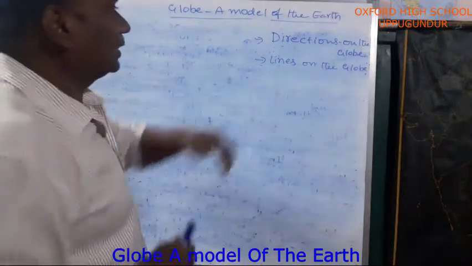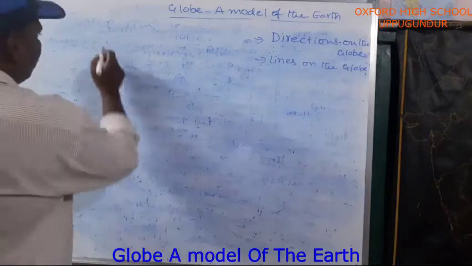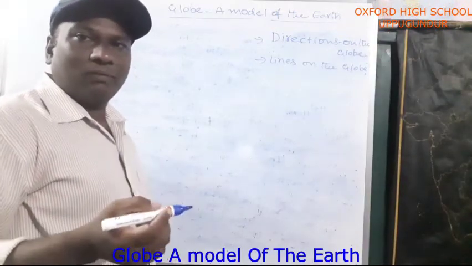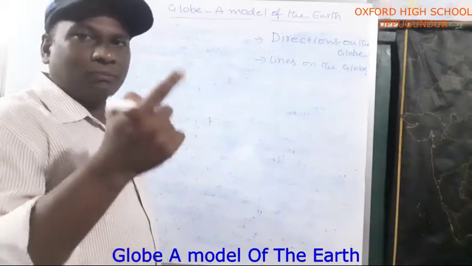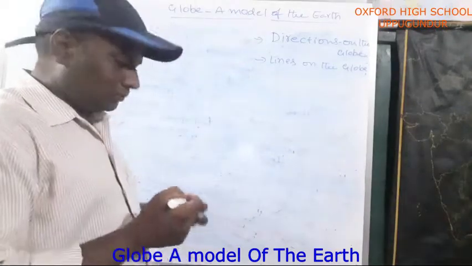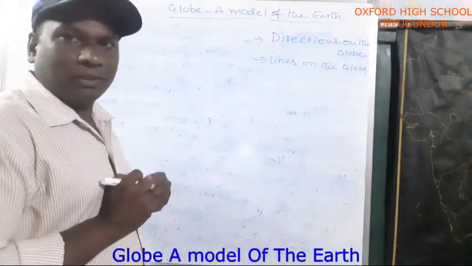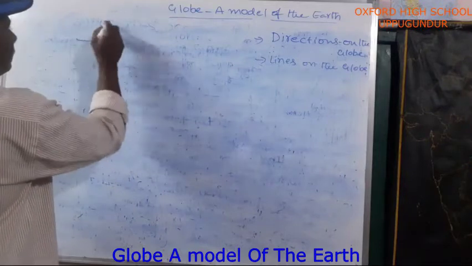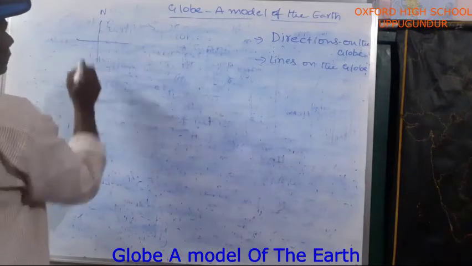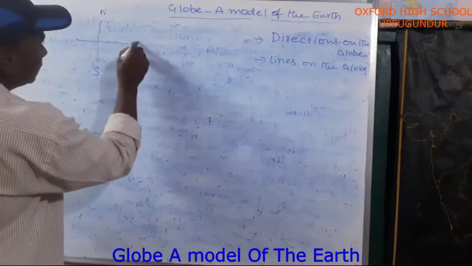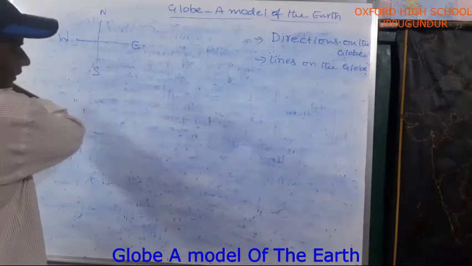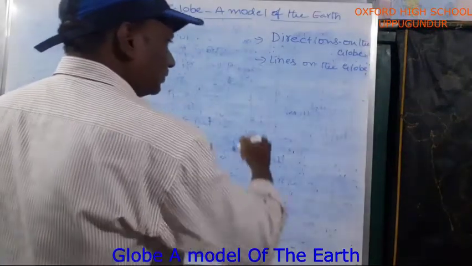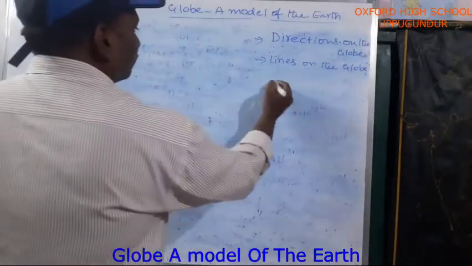Then directions on the globe. Directions are very important. If you want to travel from one place to another place, people generally travel using the directions. Do you understand? So, see, this is north, this is south, this is east, this is west. If your face is towards the north, okay?